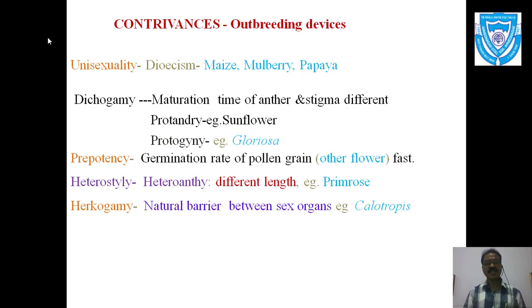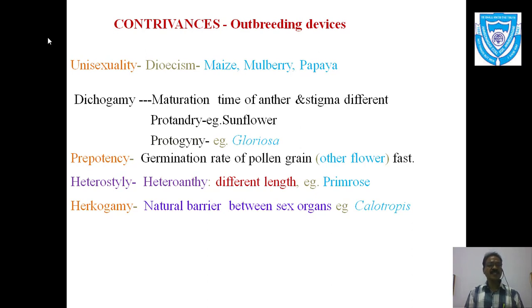For example, calotropis, which in Marathi is called rui. If you see the calotropis flower, there is a natural barrier which prevents self pollination. It keeps the stamens and carpel away from each other, and hence self pollination is avoided, while pollen grains from neighboring plants come and are received by the stigma easily.